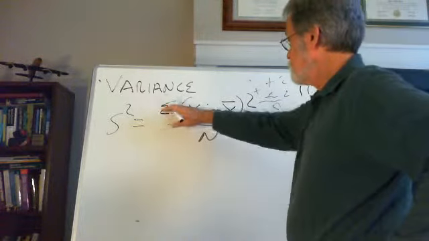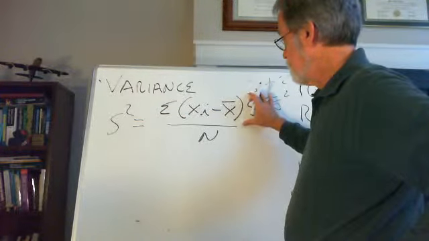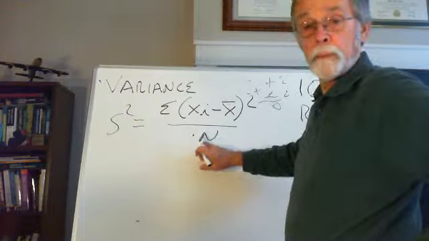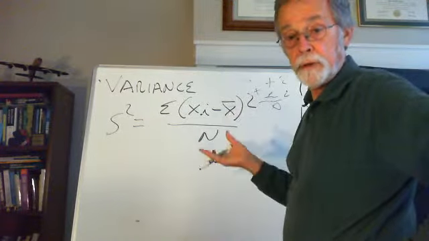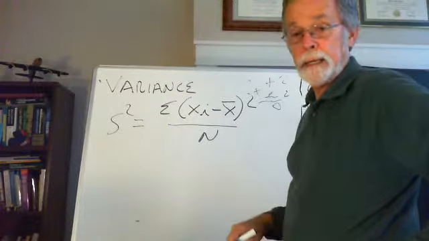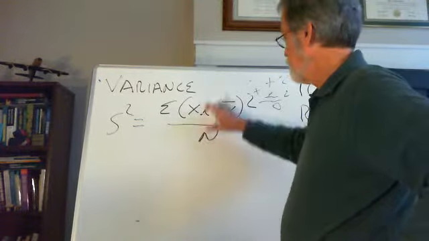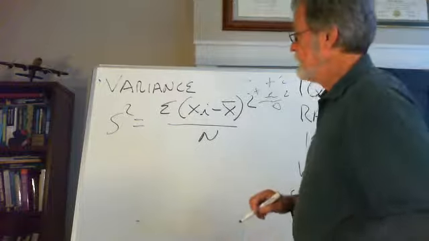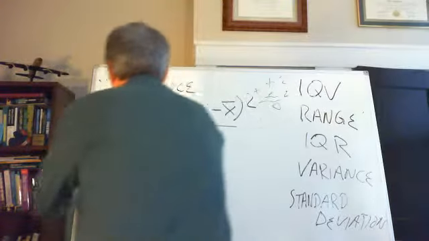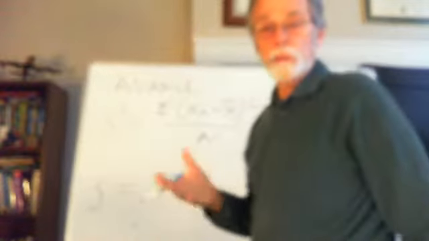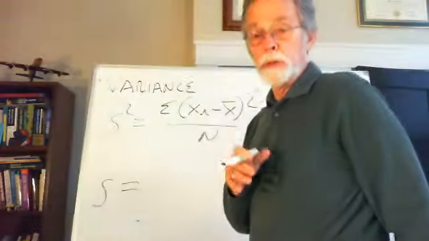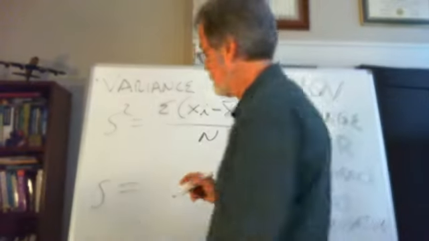But now what we're doing is we're taking that piece of the formula and dividing it by the number. The n equals the number of values in the distribution. So if you've got 8 values in your distribution, you divide it by 8. If you got 153, you divide it by 153. Now, let's put the standard deviation. The variance is something we use in statistics quite a bit, but what we really use is the standard deviation. And so let's go after that one.